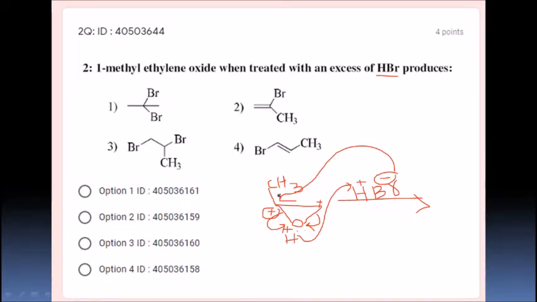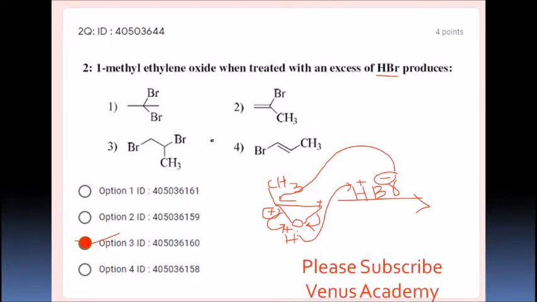1,2-dibromopropane. Which is showing 1,2-dibromopropane? Yes, 1,2-dibromopropane. That means option number 3 is the correct option, students. So 1,2-dibromopropane is the correct option. Yes, students. Right. Next what? 1,2-dibromopropane is going to form.